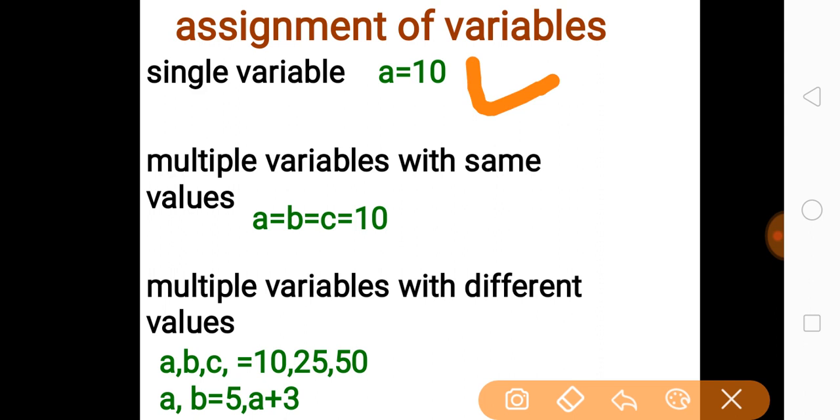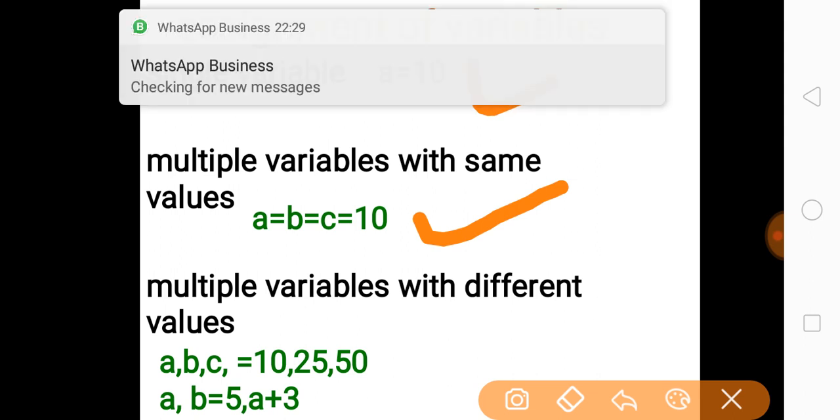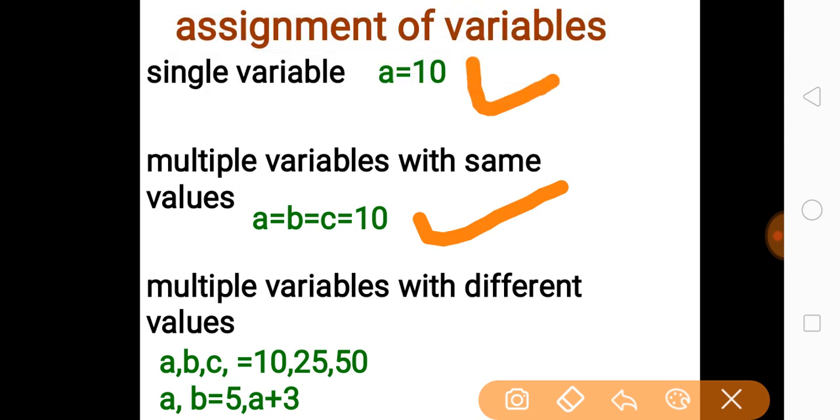Suppose you want to give a single value to multiple variables, that means all variables have the same value, you can do it in this way: a equal to b equal to c equal to 10. That means all variables a, b, c will have the same value, which is 10.